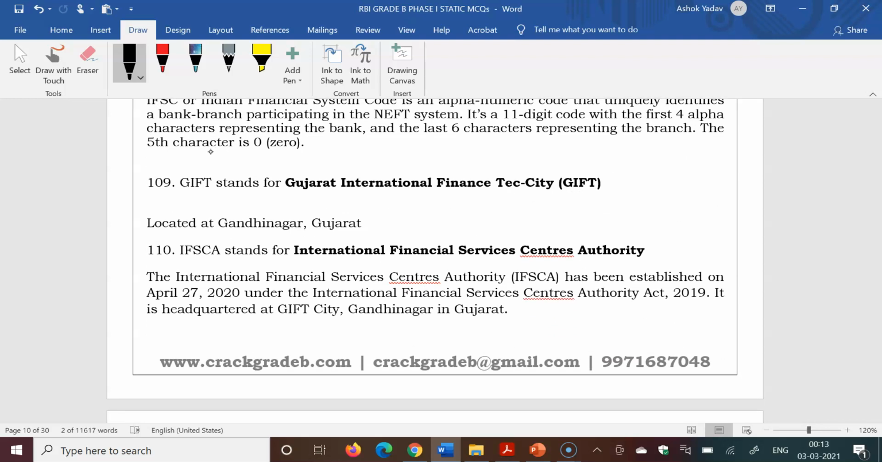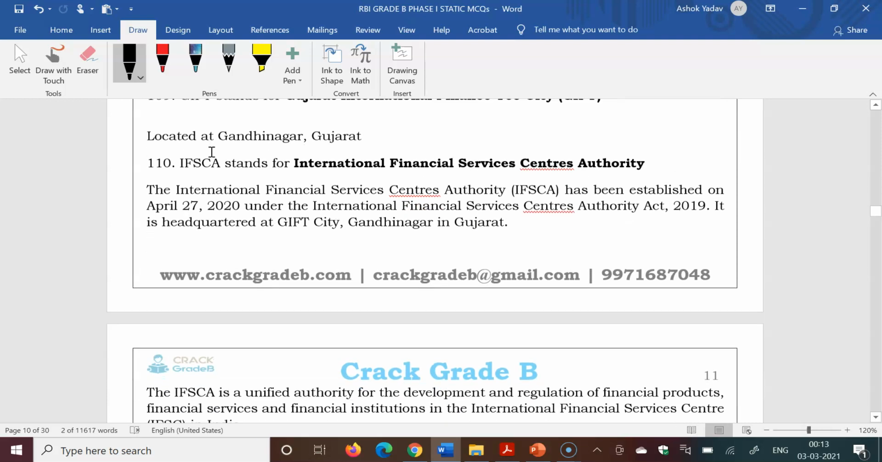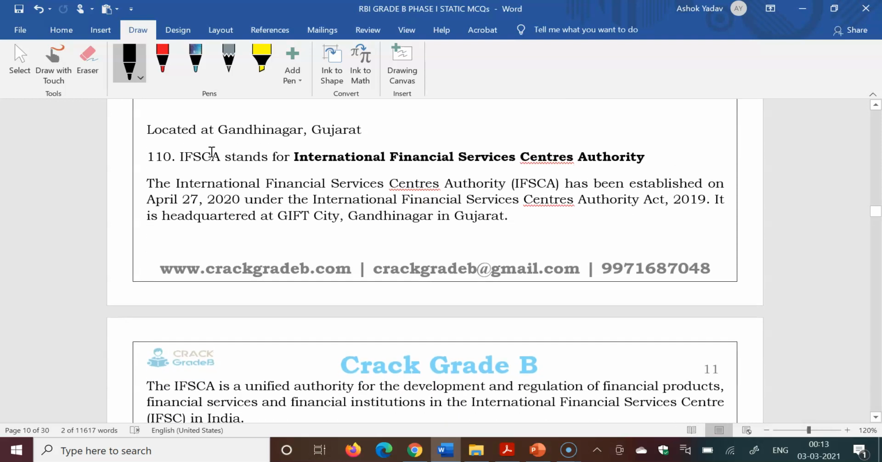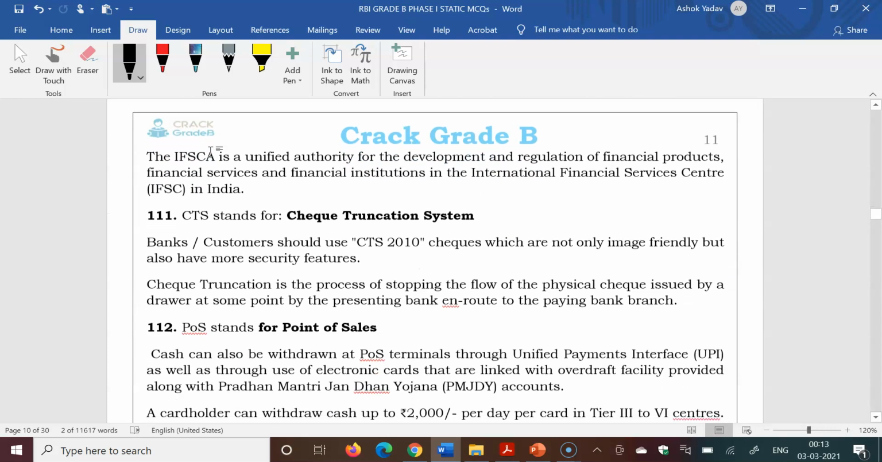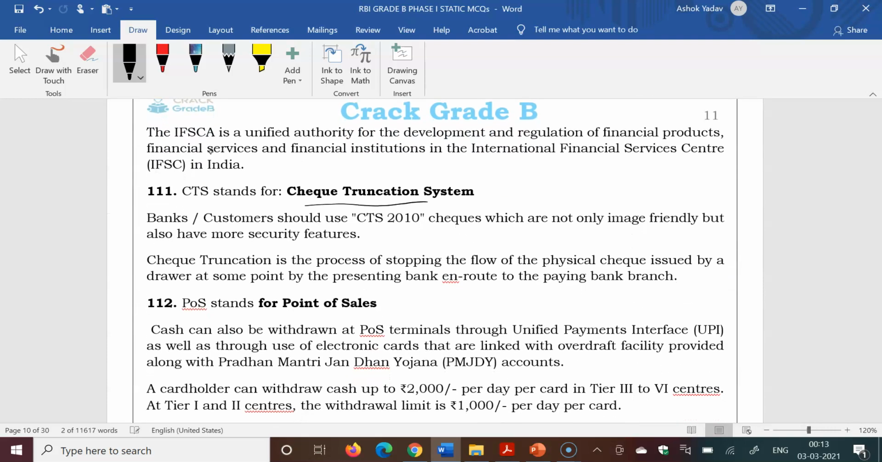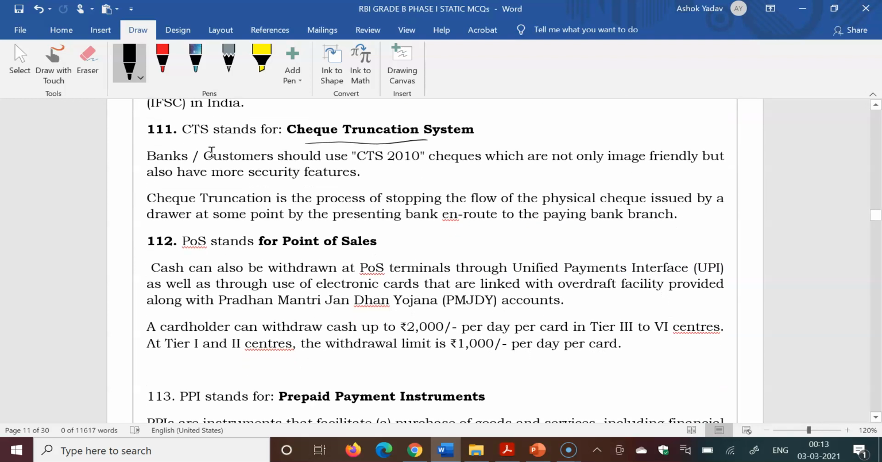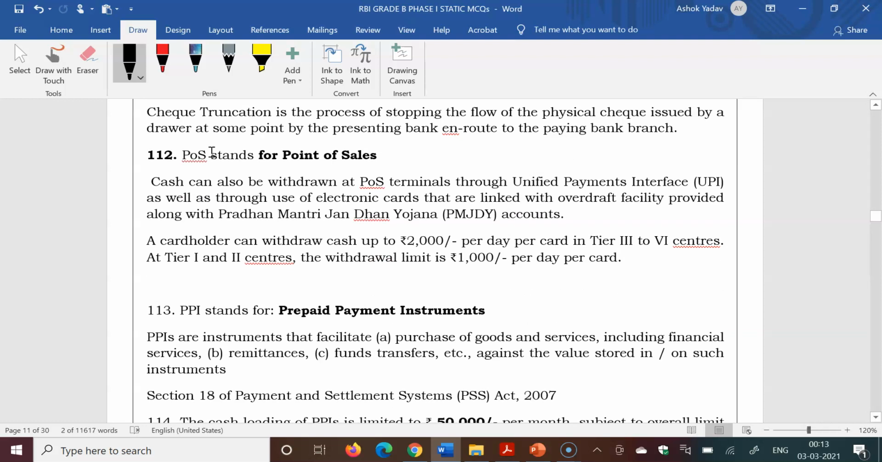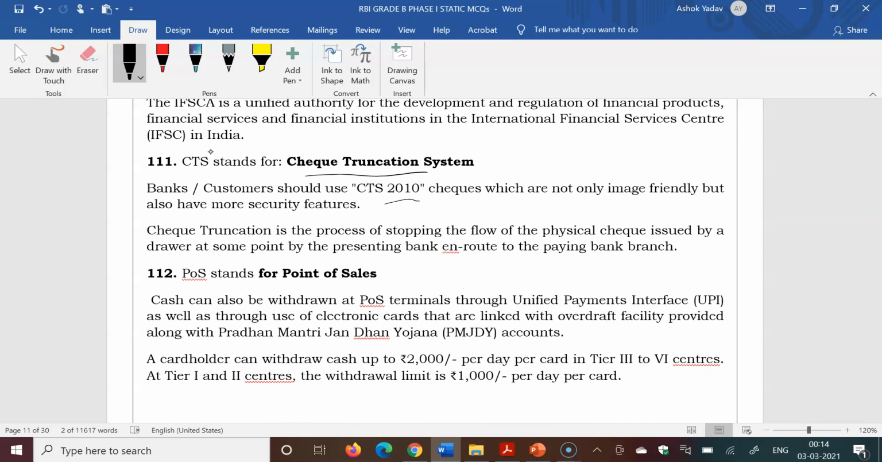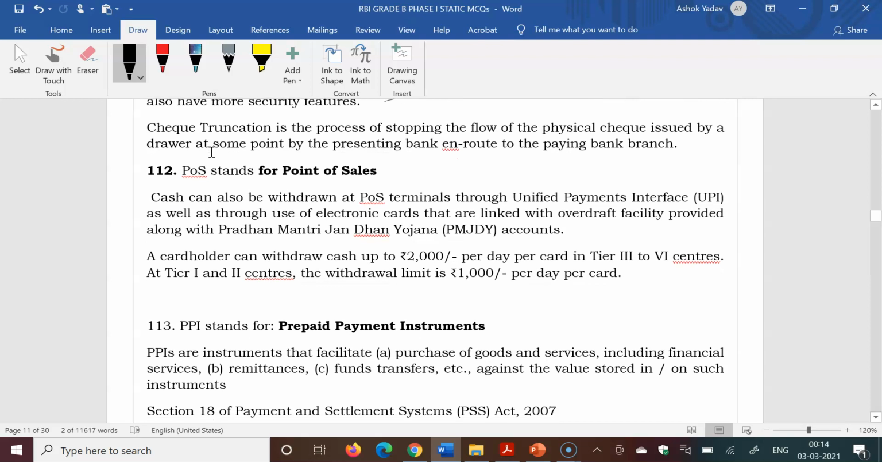GIFT stands for Gujarat International Financial Tech City, located at Gandhinagar, Gujarat. IFSC, International Financial Service Center Authority, is also located at Gandhinagar in Gujarat. CTS stands for cheque truncation system. Earlier the physical cheque system was done from the hard copy of the cheque, but now after the cheque truncation system the digital image is processed. CTS 2010 is the standard used for this system.